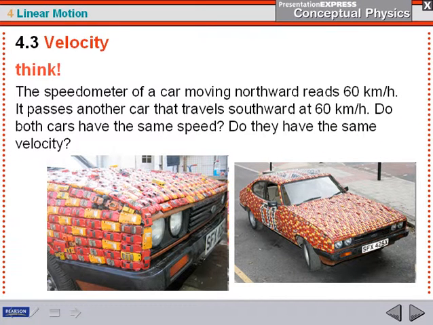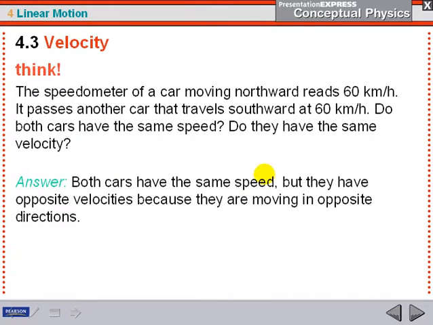The speedometer of a car moving northward reads 60 kilometers per hour. It passes another car that travels southward at 60 kilometers per hour. Do the cars have the same speed? Do they have the same velocity? They have the same speed because they're both moving at 60 kilometers per hour, but they don't have the same velocity. In fact, they have opposite velocities because they're moving in opposite directions.